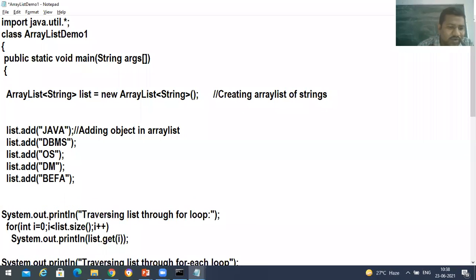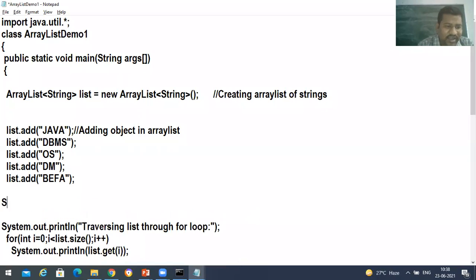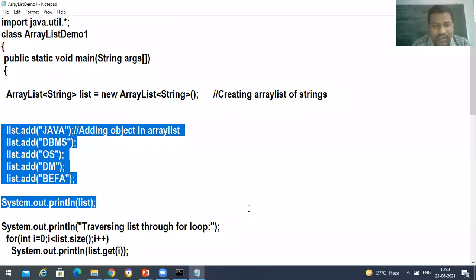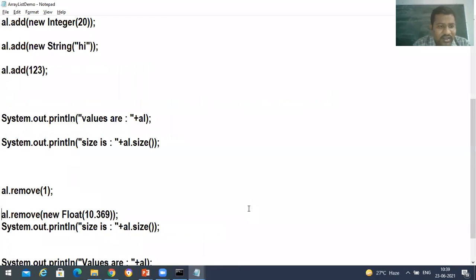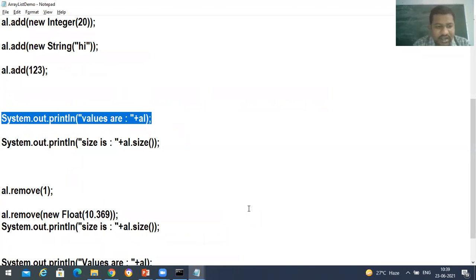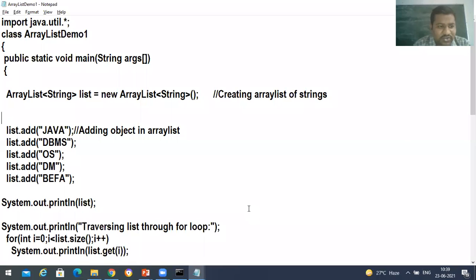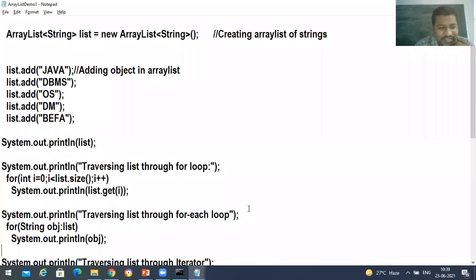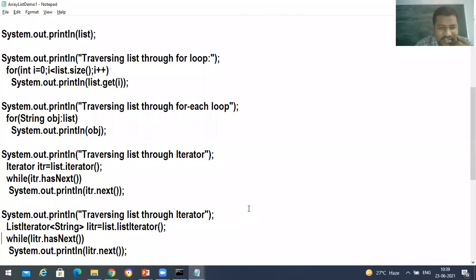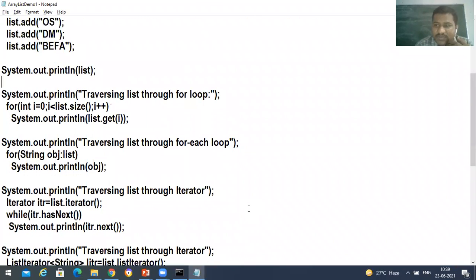Previously I printed the values with system.out.println of al. Here also, I'm going to print the list, so that whatever is in the list I'm going to get. But there are different ways to access and traverse this particular list.